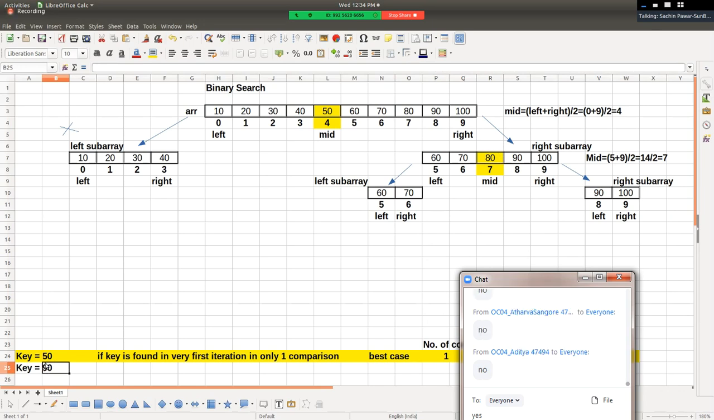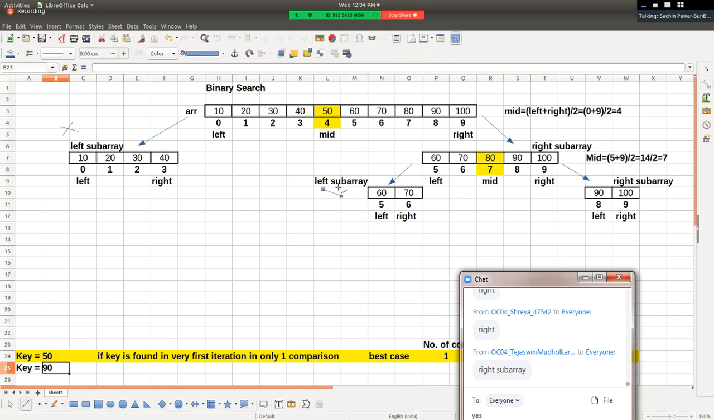Is the value of key equal to the array of mid? No. If it is not equal, then the key is present either in the left sub array or in the right sub array. If it is less than the mid position element, then it may exist in the left sub array. Otherwise, it may exist in the right sub array. So we will compare here. Is the key less than 80? No, and hence the left sub array will get skipped, and we'll search the key only in the right sub array.